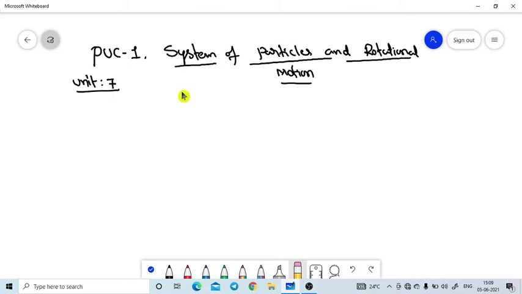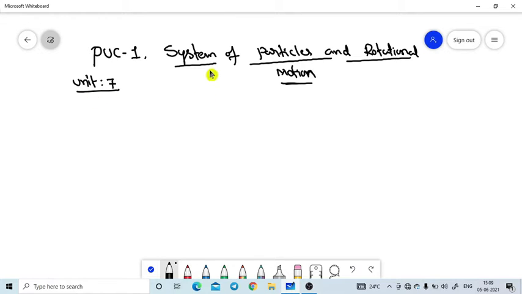Today we are going to discuss a new topic of PUC 1 Unit 7. The topic name is System of Particles and Rotational Motion. It is the PUC 1 topic. So, what is the basic? We will directly go to the explanation about the topic.